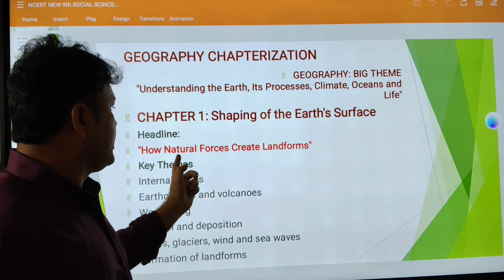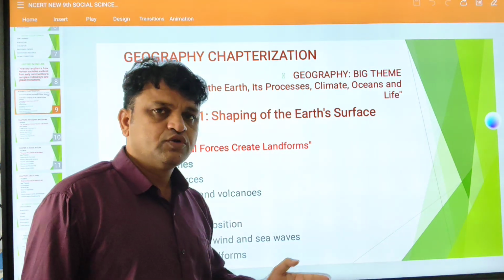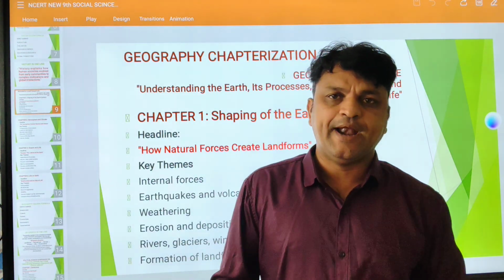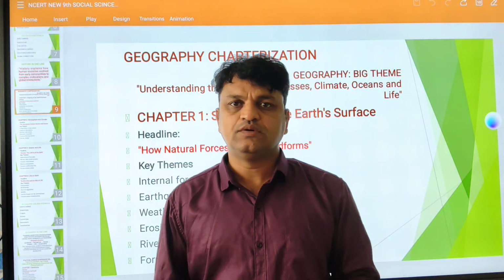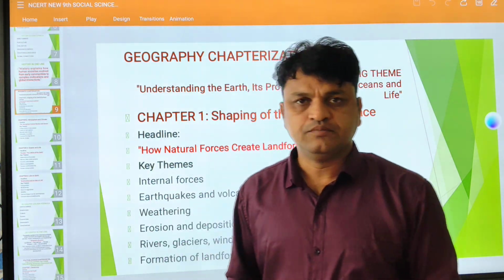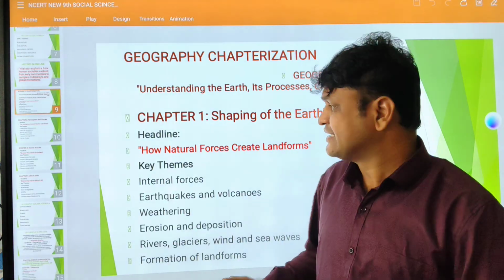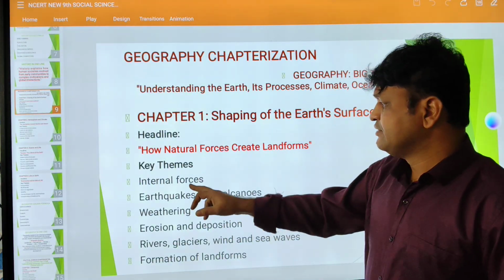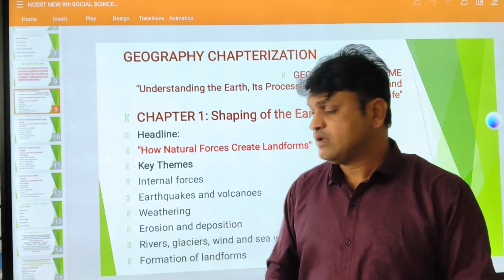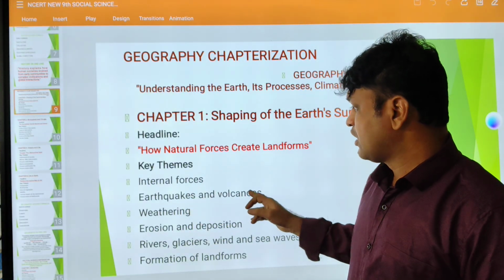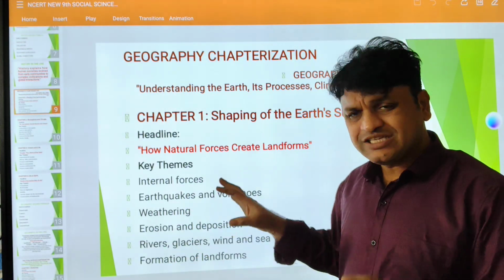And coming to chapter 1, shaping the Earth's surface, the headline here is how natural forces create landforms. We have different types of landforms like mountains, plateaus, plains, deserts, coastal plains, islands, etc. And key things here: internal forces, what's happening inside, and earthquakes, and volcanoes, weathering. Okay, just remember these words.